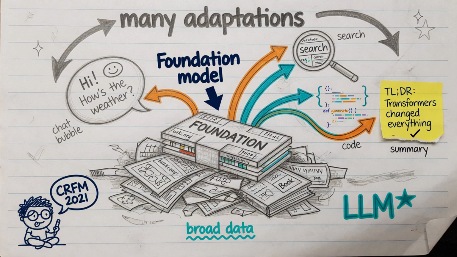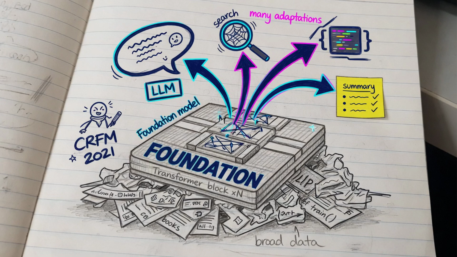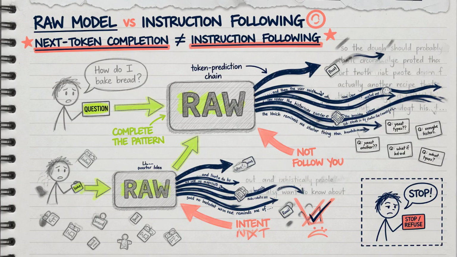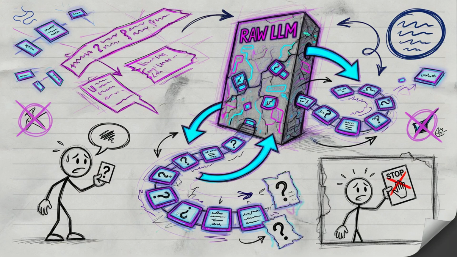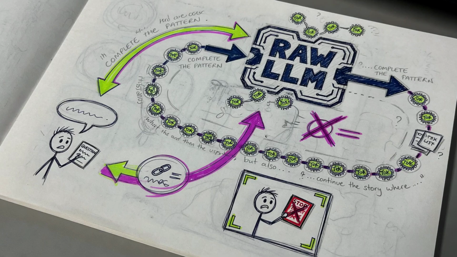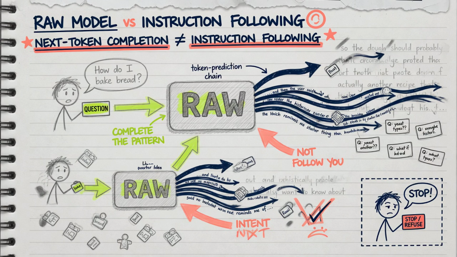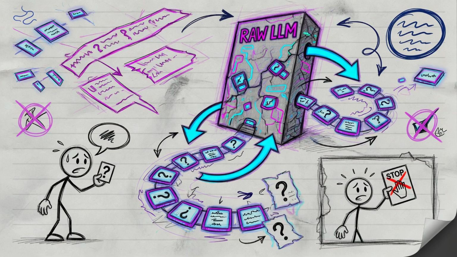In 2021, Stanford's Center for Research on Foundation Models named the pattern. A foundation model is trained on broad data, then adapted many ways. An LLM is the language instance of that class, one pre-trained base, then chat, search, code, and summaries built on top. A raw next token model is not a helpful assistant. It completes the pattern in front of it. Ask it to answer a question, and it may keep writing more questions. Ask it to refuse a bad request, and it may still finish the sentence that looks statistically likely. Fluency is not the same as following your intent.